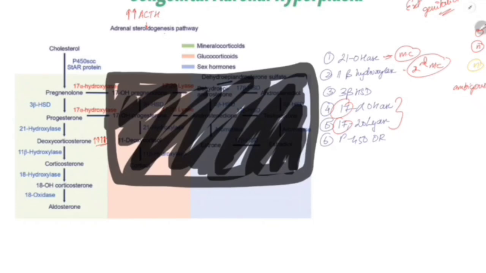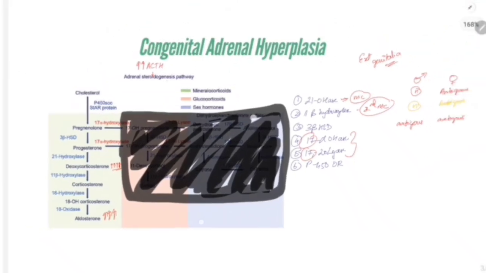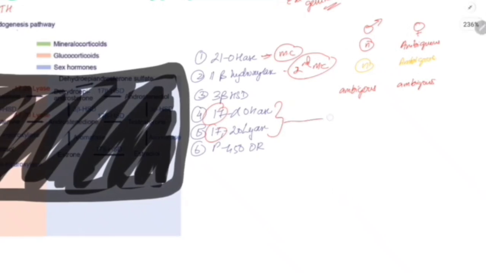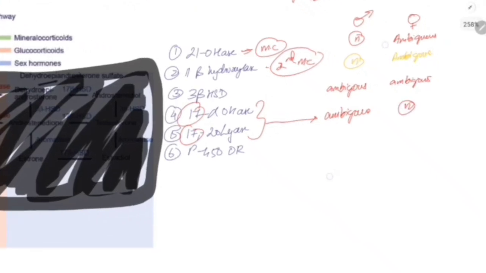What happens is there is excessive production of aldosterone alone. There is no cortisol, there is no testosterone. In a male child, if there is no testosterone, what is going to happen? There will be ambiguous genitalia. In a female child, no testosterone? No problem. No problem at all.